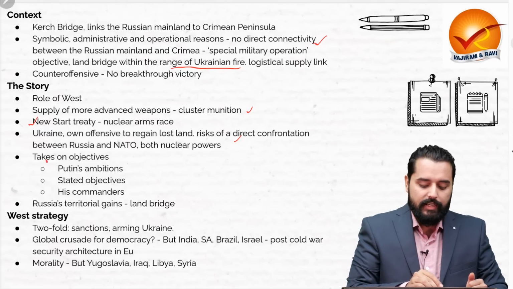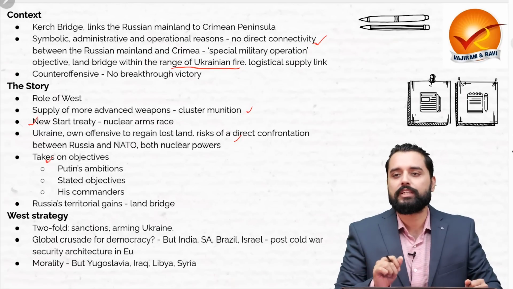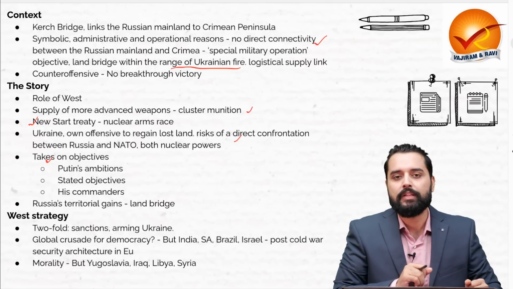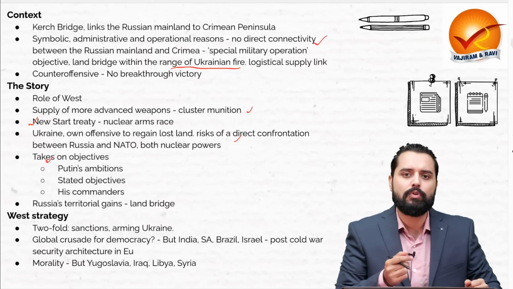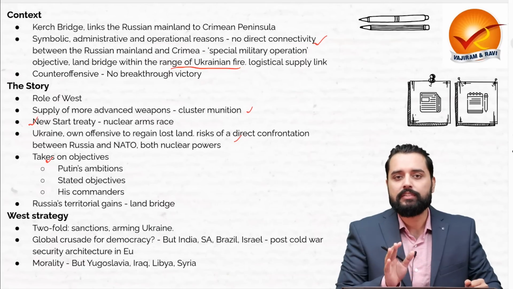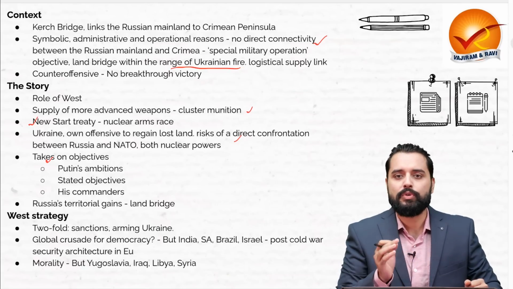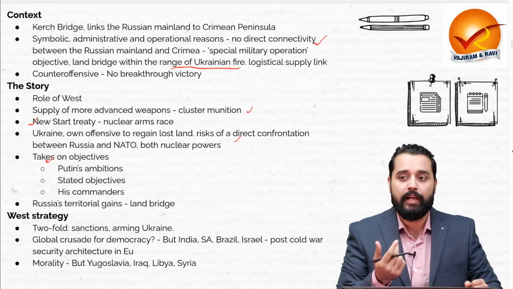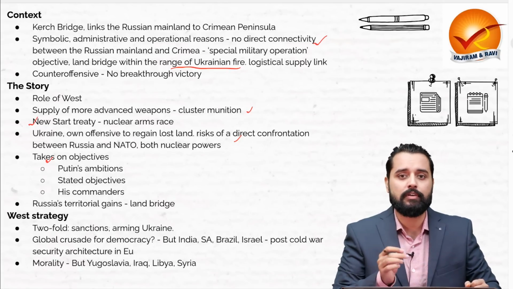And on the other hand, there are several takes on the objectives that Russia is trying to achieve through this military operation. Now, the stated objectives by Putin are that they want to demilitarize, denazify Ukraine. Although it is said that Putin wants to take Kyiv and install a pro-Kremlin regime in Ukraine. And the commanders of Putin, they have a very radical take.